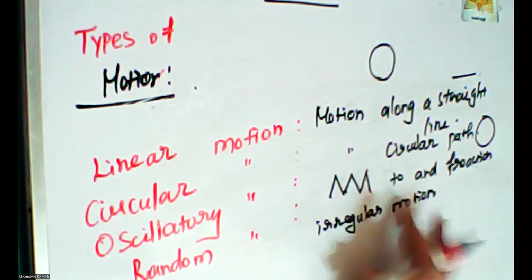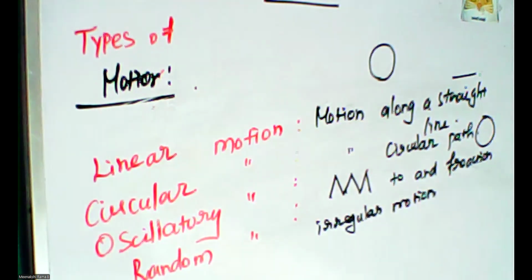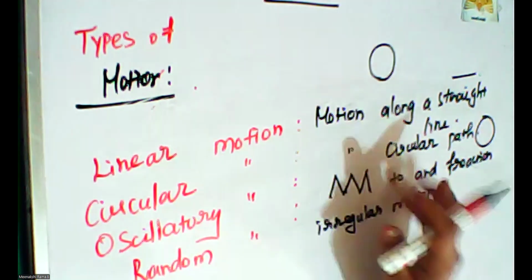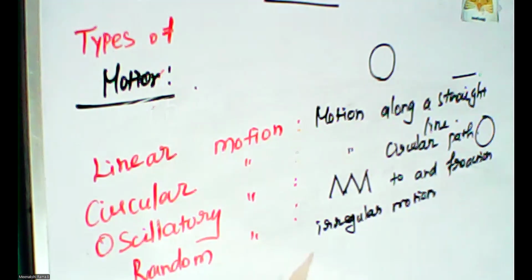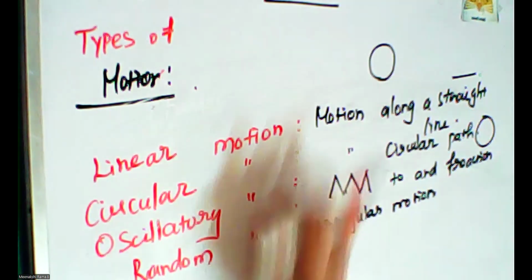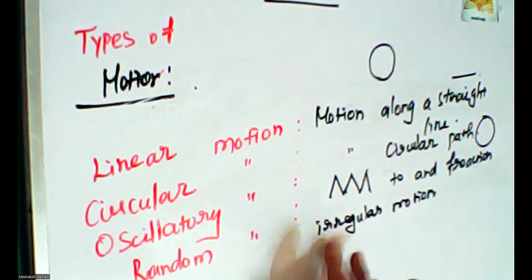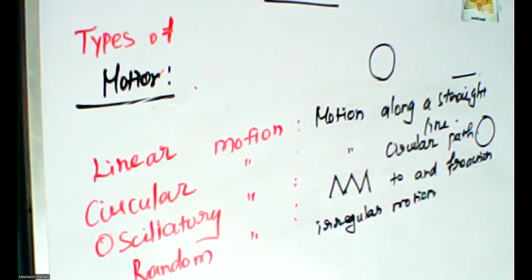Oscillatory means to and fro motion, where the object travels forward and backward in the same period. And then random motion, which is not applicable to the above three; it is irregular motion, so we can't identify these types in this fourth one.